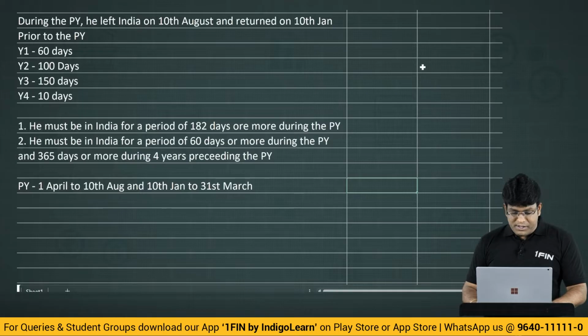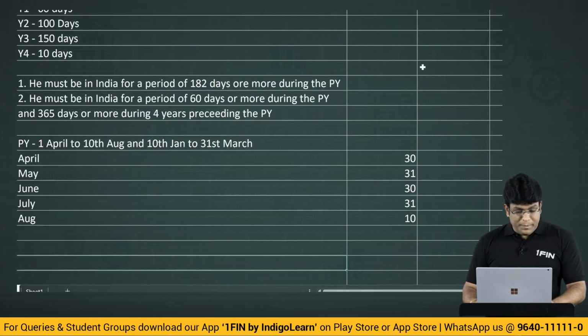How do we calculate this? April, how many days? April is therefore 30 days. May is therefore 31 days. June is therefore 30 days. July is therefore again how many days? 31 days. And August is there only for 10 days. September, October, November, he is not there at all. December also is not there.